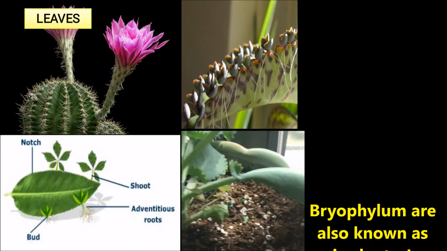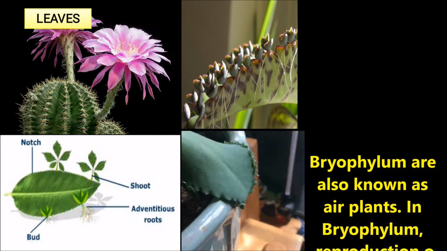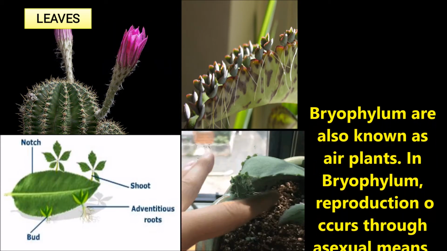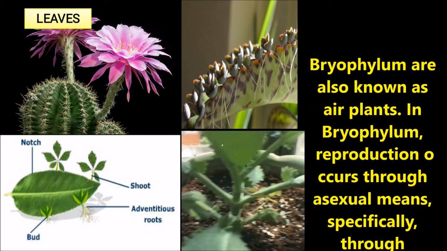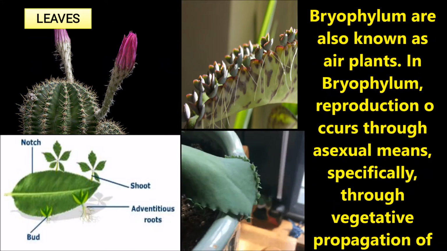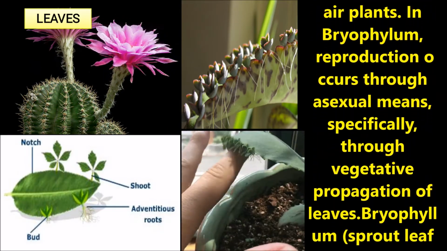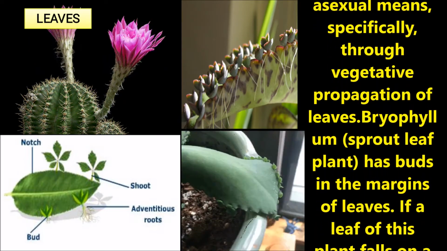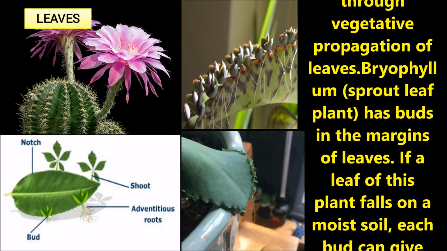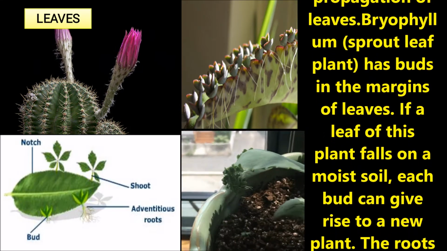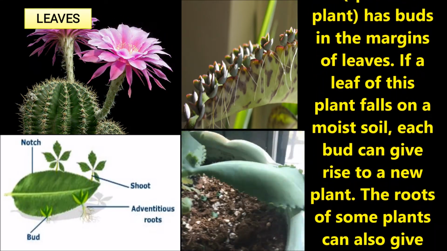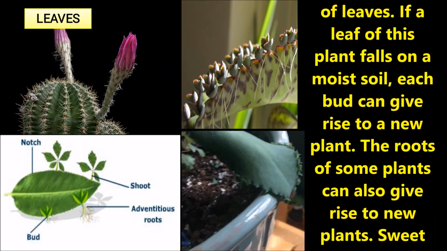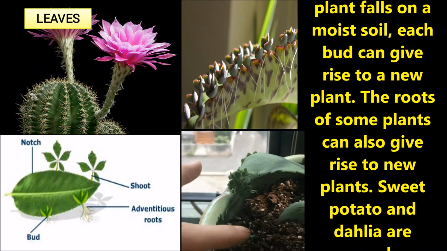Now let us discuss asexual reproduction through modified leaves. Bryophyllum is also known as the air plant. In Bryophyllum, reproduction occurs through asexual means, specifically through vegetative propagation of leaves. Bryophyllum, meaning sprouted leaf plant, has buds in the margin of its leaves. If a leaf of this plant falls on moist soil, each bud can give rise to a new plant.